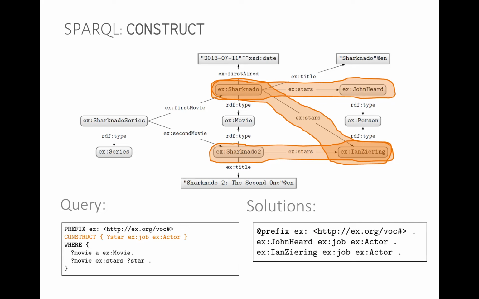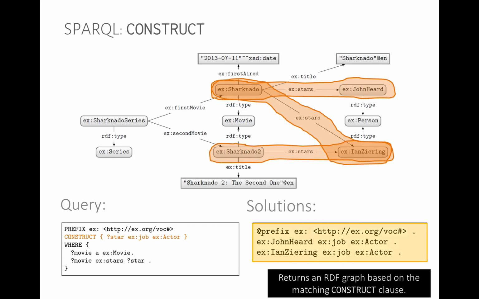So construct allows us to generate graphs from graphs, which is quite cool. We can use this to represent rules. Some people have looked at doing things recursively to generate some sort of recursive patterns and so forth. So this returns an RDF graph based on the matching construct clause, which is quite neat.